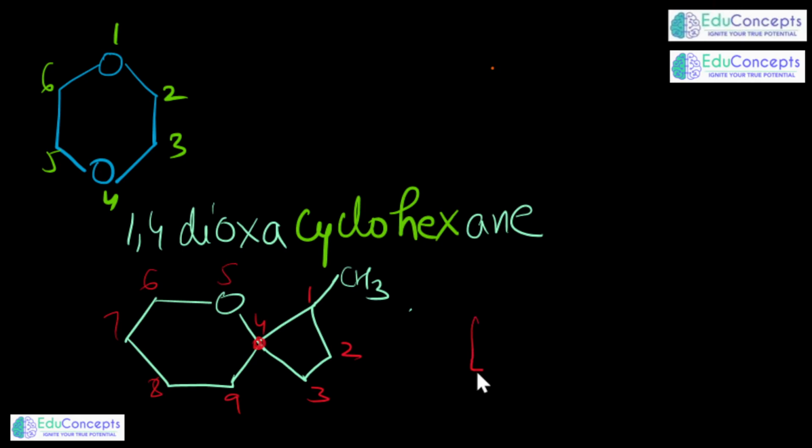So what shall be the name? Spiro. First we write the Spiro word, then simple square brackets. It is to be written in the ascending order. Numbering is to be done, the number of carbon atoms is to be checked in the ascending order.